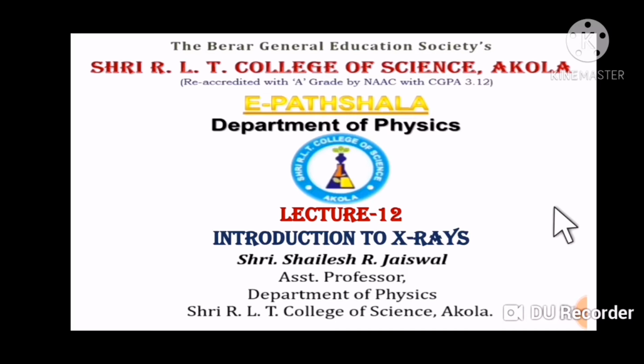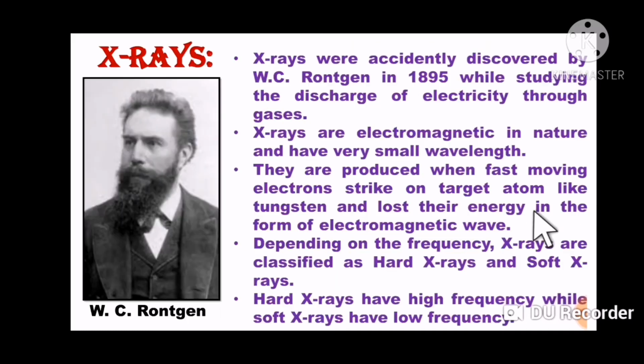So it's our lecture number 12 in which we will study the introduction to X-rays. The X-rays were accidentally discovered by W.C. Rontgen in 1895 while studying the discharge of electricity through gases. The X-rays are electromagnetic in nature and have very small wavelength. They are produced when a fast-moving electron strikes a target atom like tungsten and loses its energy in the